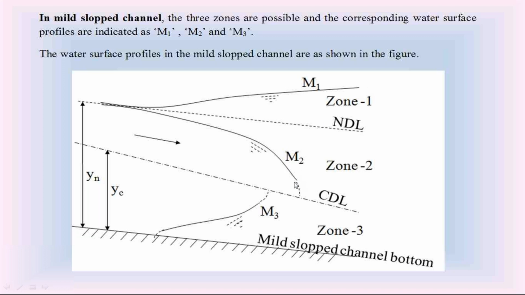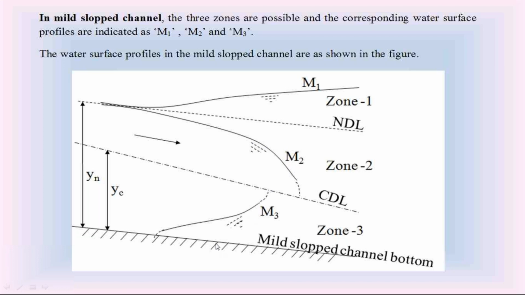This is the second condition. If the depth of flow Y is in between Yn and Yc, we call this water surface profile in the mild slope channel M2 curve, followed by M3 curve.